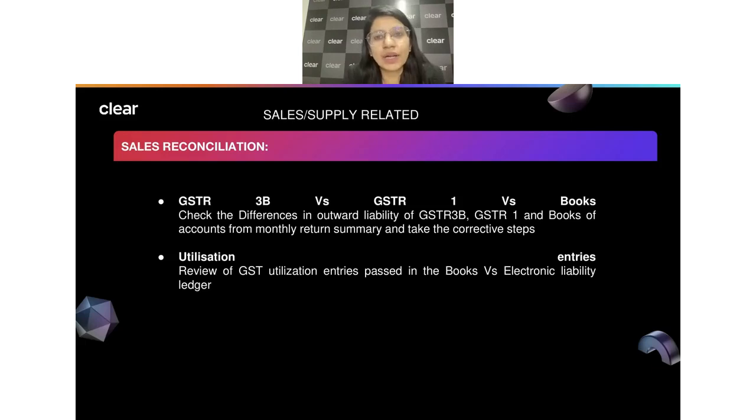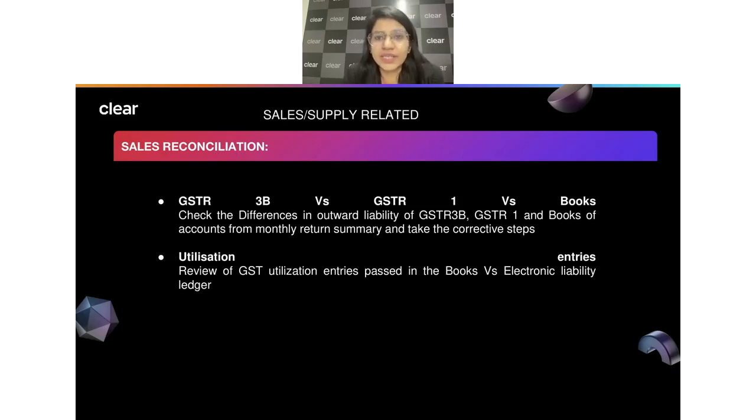It also includes our outward supply where the recipient would be liable to pay the taxes. Though it's my sale, I have to report that in my GST1. So I will always be showing all my outward supplies in my GST1, whether it's an exempted supply, an export supply, a B2B or B2C large, or a nil rated supply. Every outward supply forms part of my GST1.